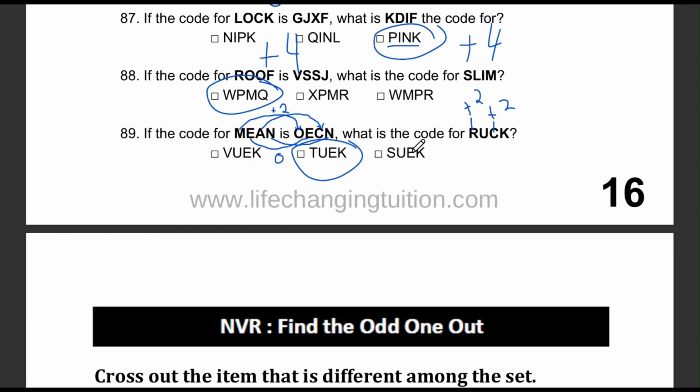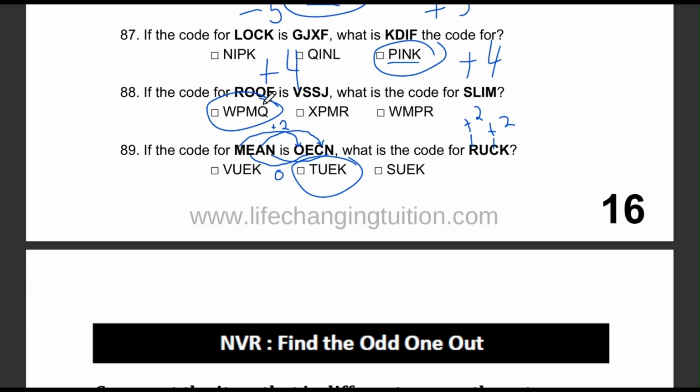Question number 88. If ROQF becomes VSSJ, what is the code for SLIM? The choices are WPMQ, XPMR, and WMPQ. Let's check. R goes to V, O goes to S, Q goes to S, and F goes to J. It looks like each letter is going forward by 4 letters.